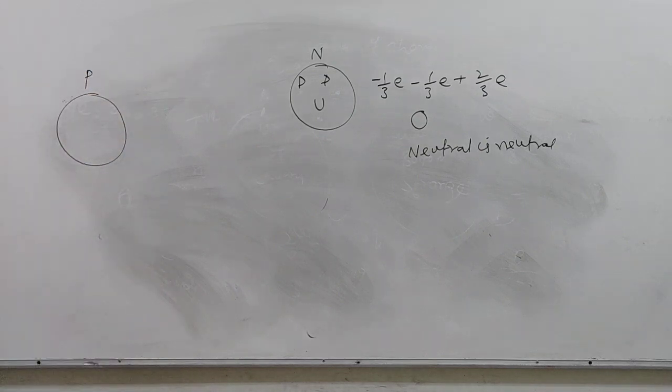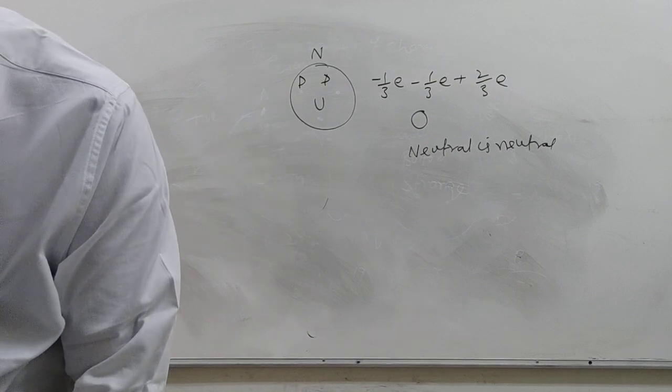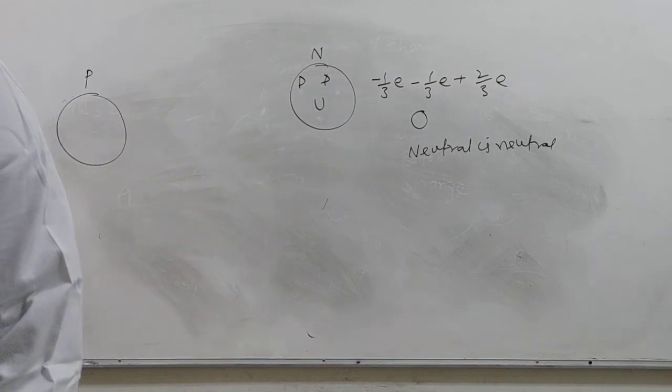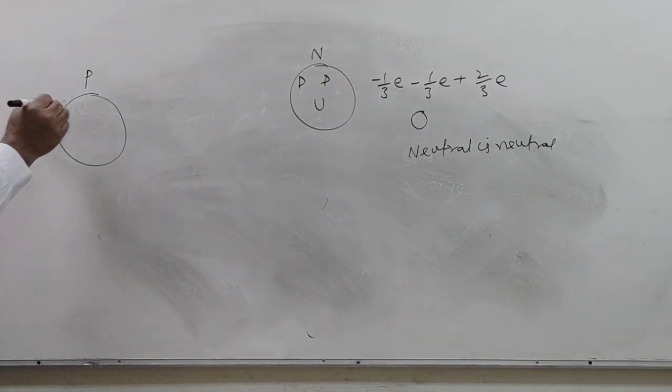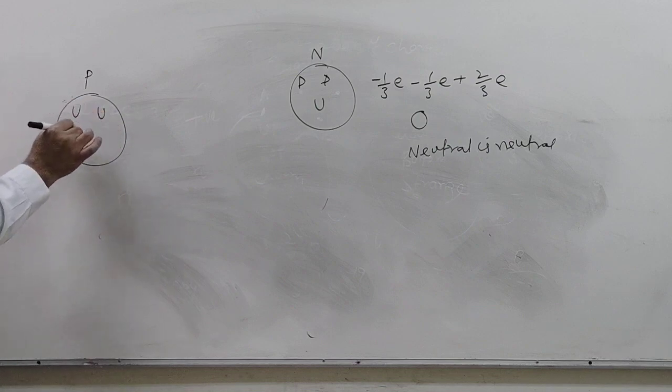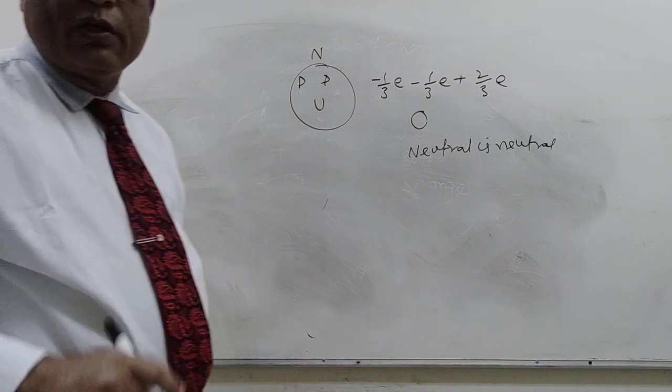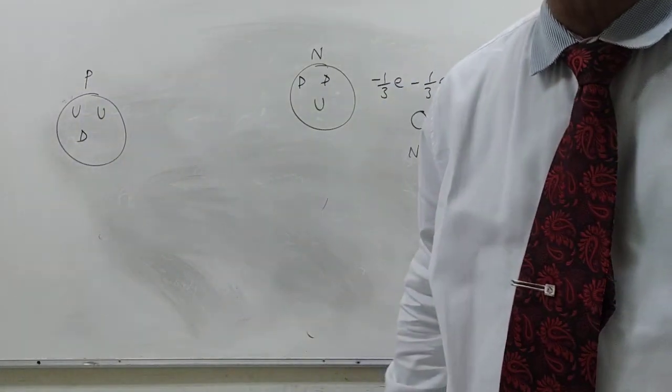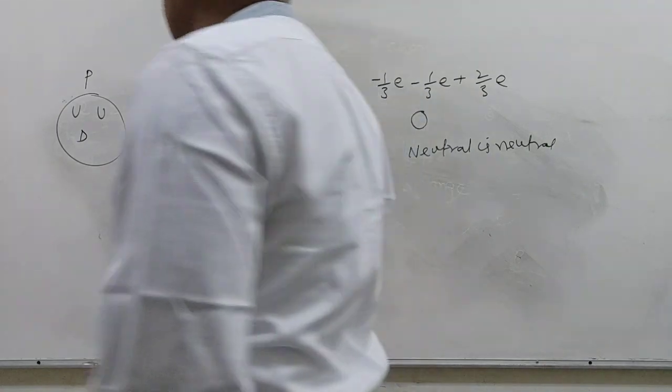You know that a proton is positively charged, and how is the proton possible? A proton consists of 2 up quarks and 1 down quark.